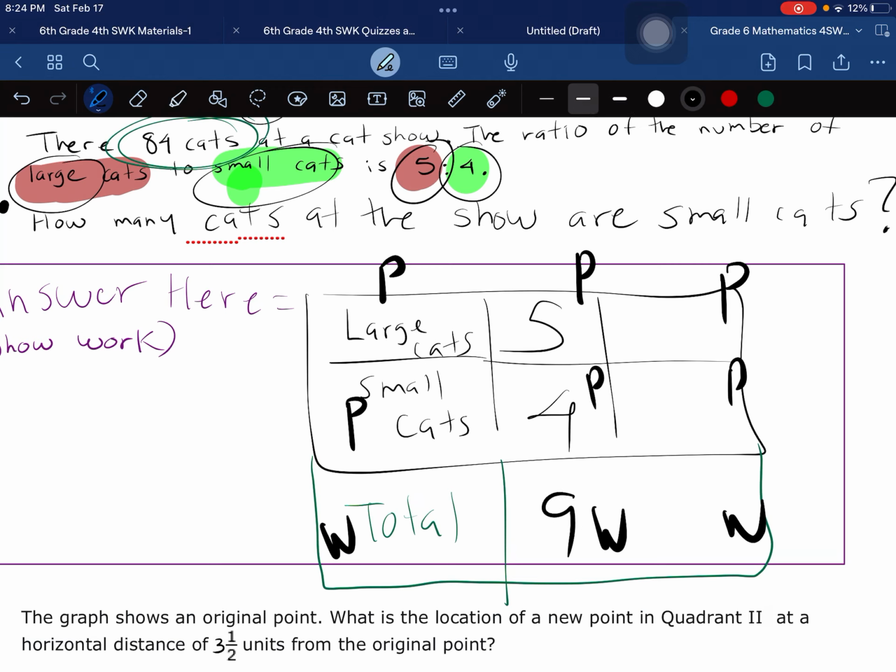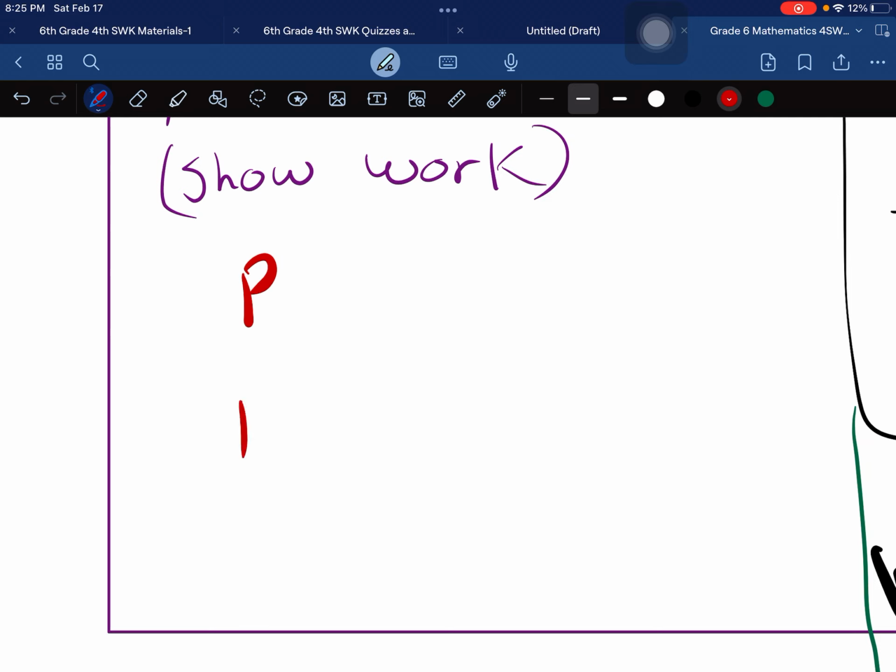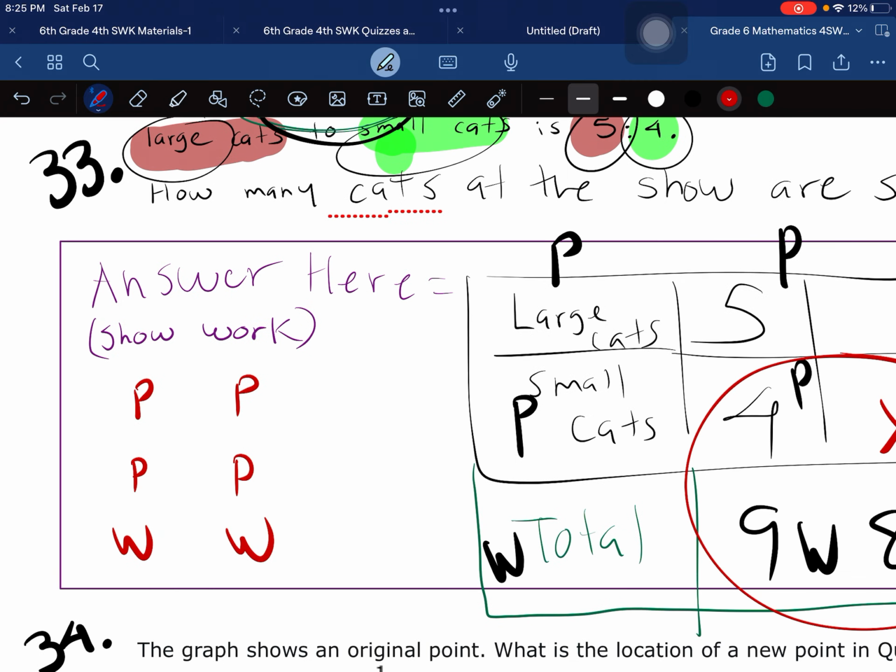Now, how many cats are small cats? So, this is what I'm looking for. So, once again, let me put it one more time, chicos, just without the lines. So, we have 5, 4. This is large. This is small.